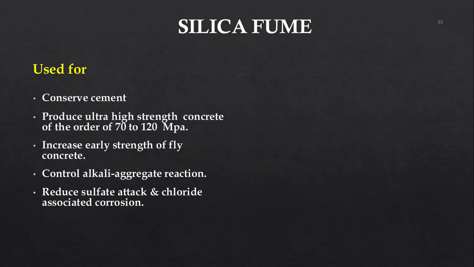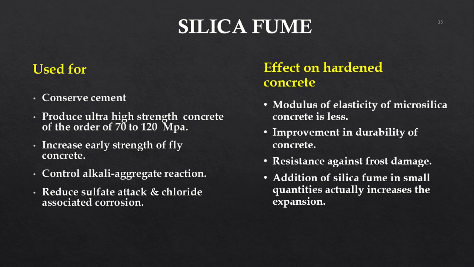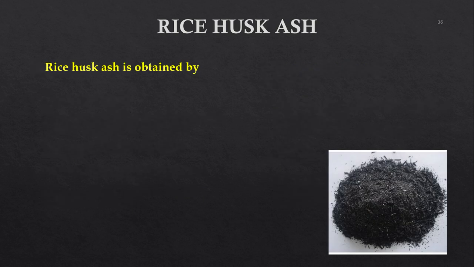Then usage, you can use silica fume to replace cement to produce high strength concretes, get early strength, to control alkali aggregate reaction, and also to reduce sulfate attacks and chloride associated attacks. So coming to the effect on hardened concrete, modulus of elasticity is less, but durability is more. It is resistant against frost damage, and addition of silica fume will increase the expansion of concrete.